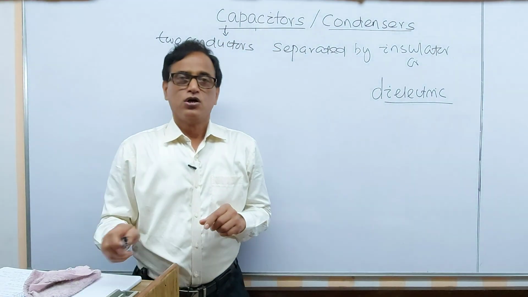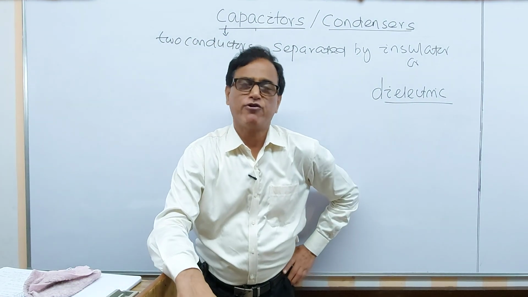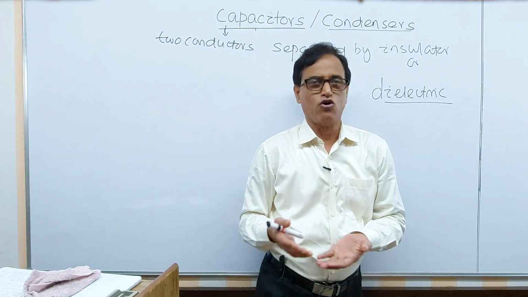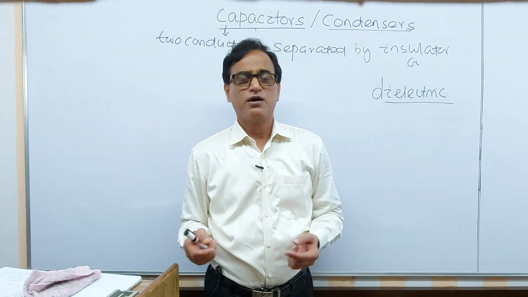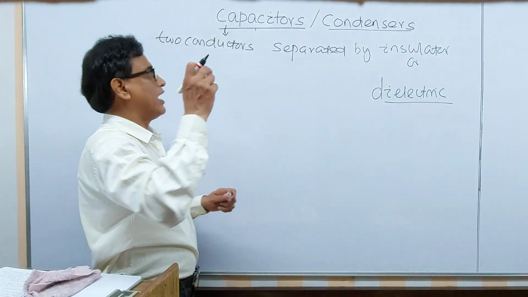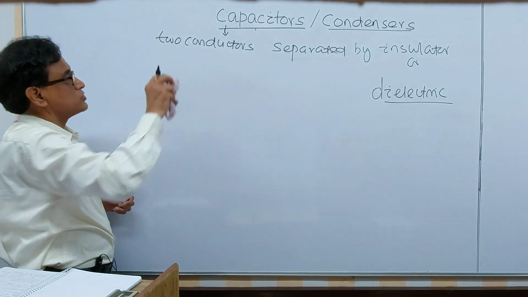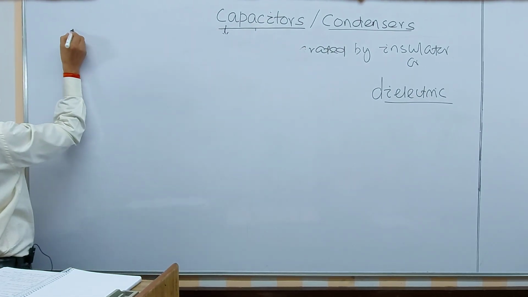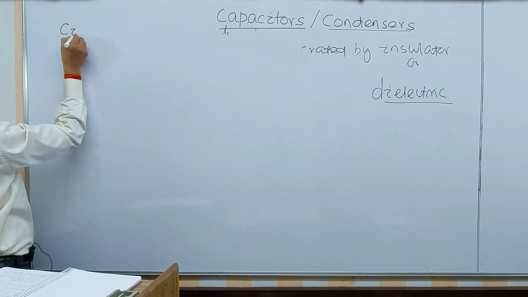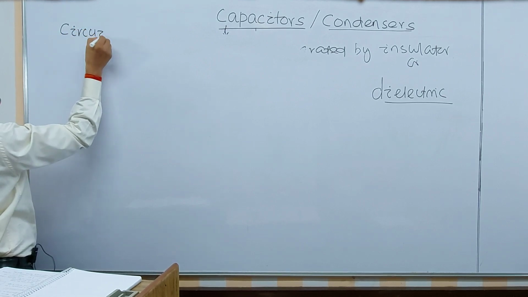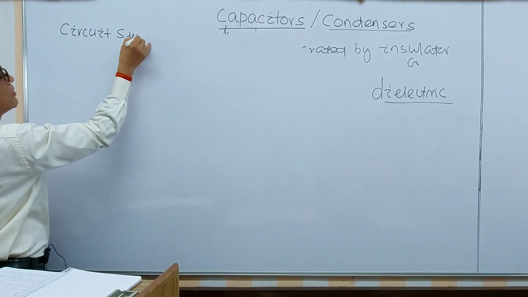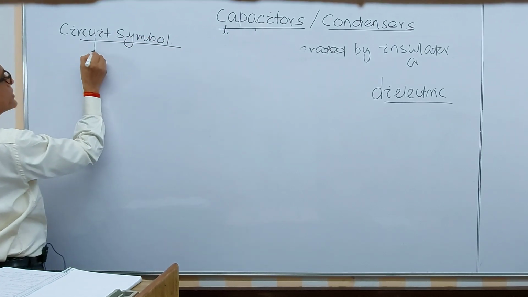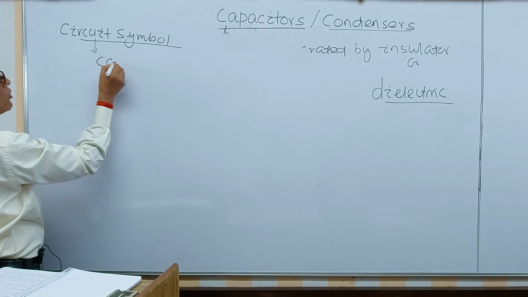The question is, how to represent the capacitor in the form of a diagram? It is not possible to draw a parallel plate or a cylinder or a sphere for theoretical purposes, so we use a symbol for this capacitor, the circuit symbol. A circuit is a path for current flow.